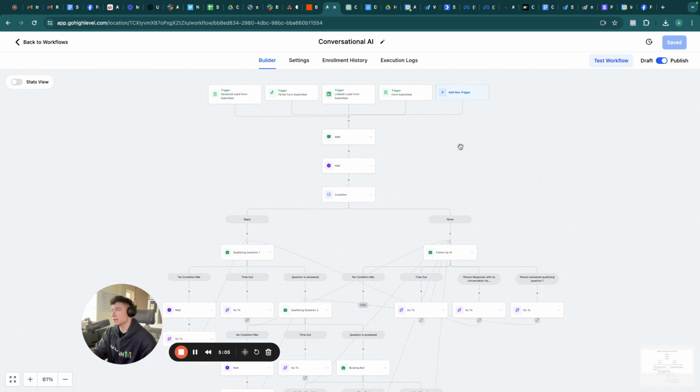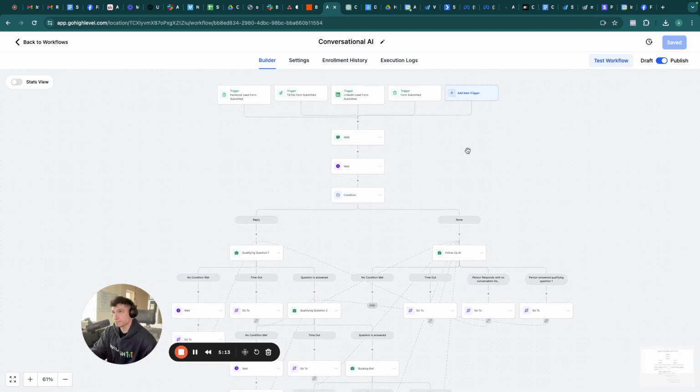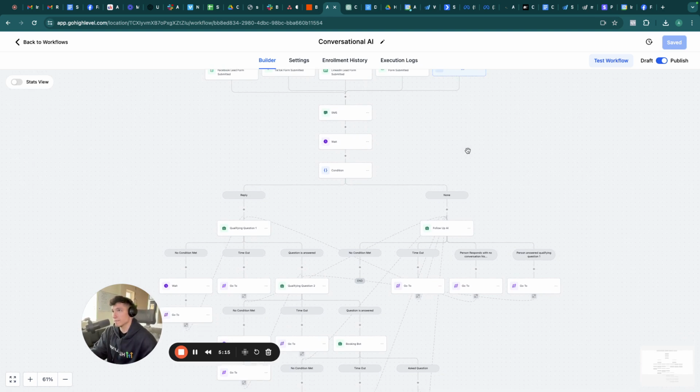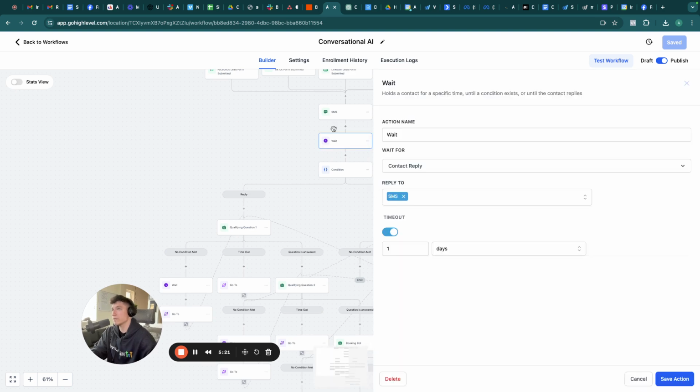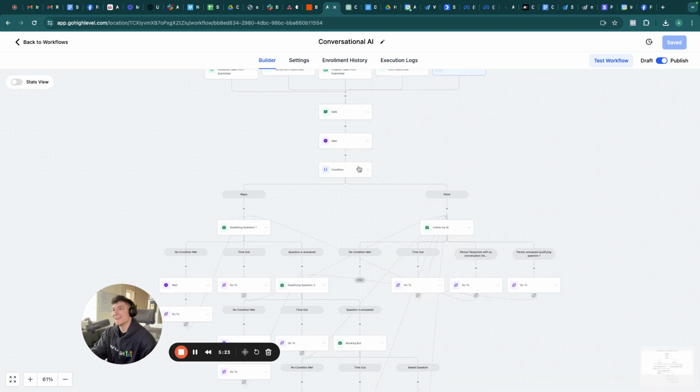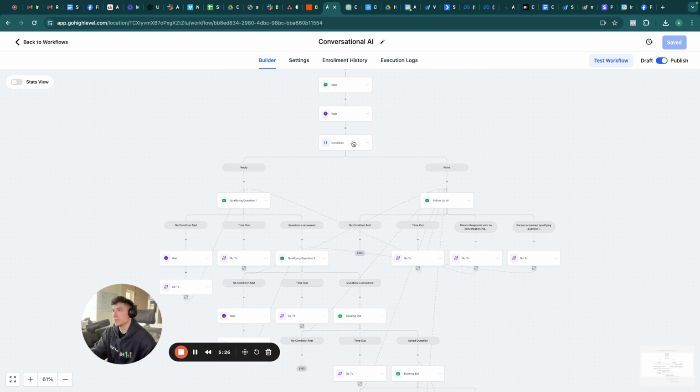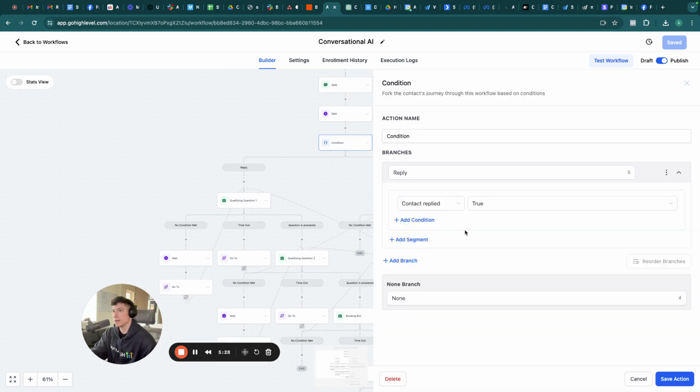So basically what's happening here is a form is being submitted from ad platforms, right? So Facebook, TikTok, LinkedIn, or maybe it's just a form that you make, or maybe a ClickFunnels form, whatever. And then we have our trigger message here, right? So the SMS that goes out, that form is submitted, trigger message. Then we have a wait period where we wait for a response to this message. And if they respond, if they reply, that's what these conditions are. We have an if-else sequence.